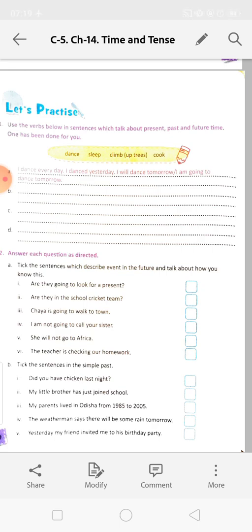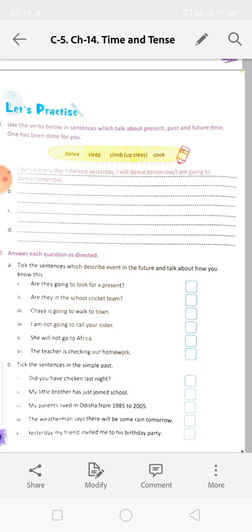Underline am going to call. She will not go to Africa: this is also in the future form. Will and go. The teacher is checking our homework: this one is wrong, this is not in the future form.